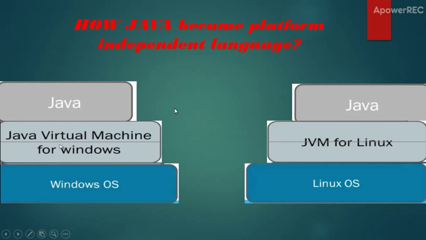So what is the process here? Let's talk about the process. You write code in Java. That code will jump into the Java Virtual Machine for Windows. It will take the resources from this Java Virtual Machine and then it goes to the operating system to run the code. And similarly in Linux also, you write the code in Java, then the JVM for Linux compiles it and then it will go to the Linux operating system for running.